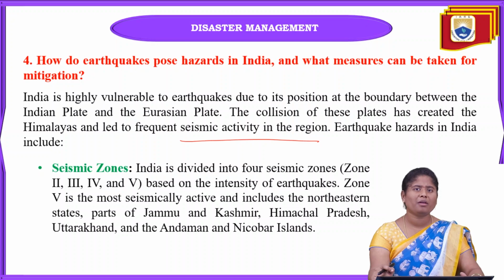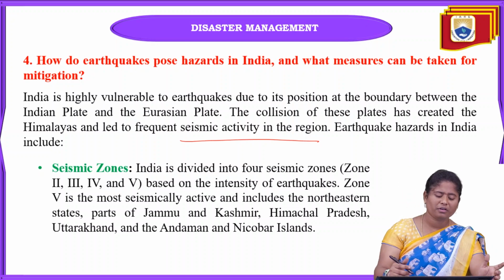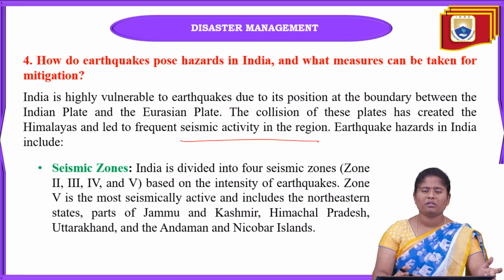Because zone 2 has very rare earthquakes, whereas zone 5 has frequent earthquakes. Coming to the first one, seismic zones: India is divided into 4 seismic zones, zone 2, zone 3, zone 4 and zone 5. Obviously in India zone 1 is not there, and in the whole world we have very few regions where we can have zone 1.